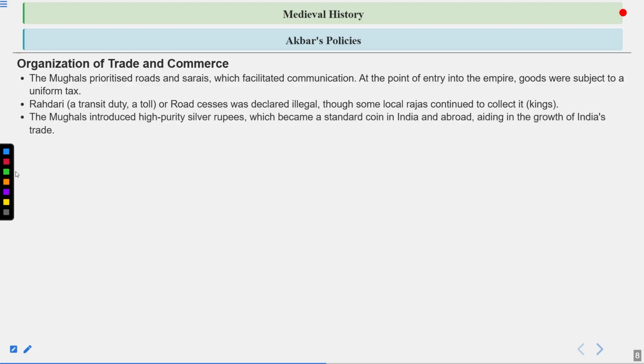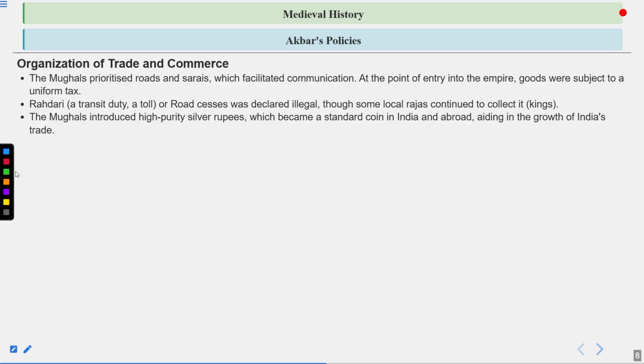The Mughals introduced high purity silver rupees, which became a standard coin in India and abroad, aiding in the growth of India's trade. So that was another thing introduced by the Mughals. But if I may tell you one more thing here, Sher Shah Suri was famously known as the father of modern currency. Remember that. And he started two types of currencies.